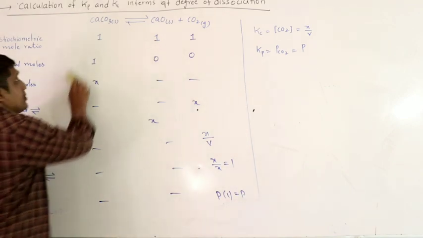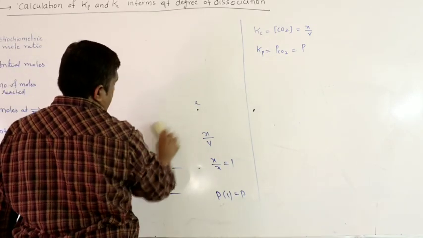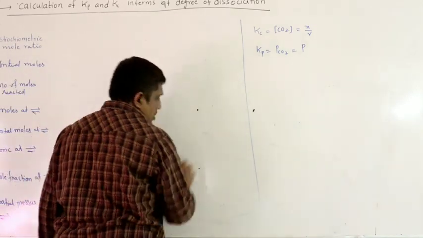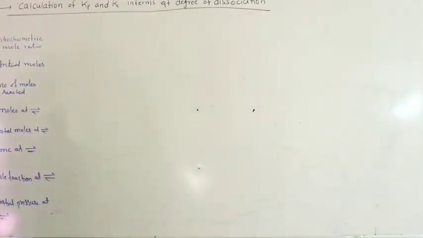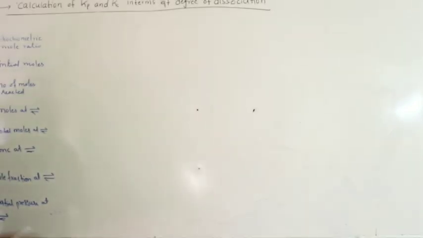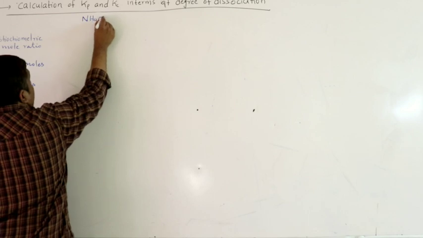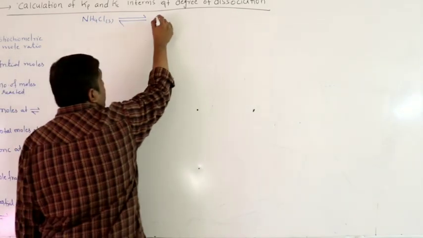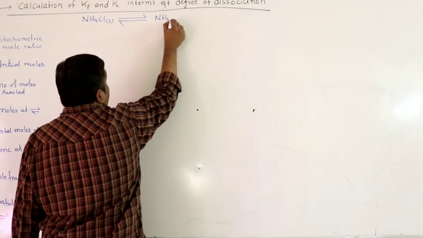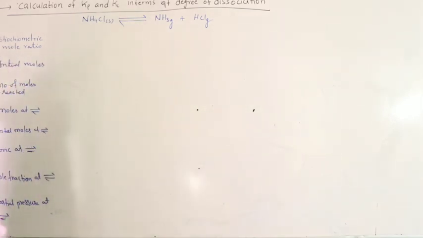Let us take one more example. So ammonium chloride solid in equilibrium with ammonia gas and HCl gas.